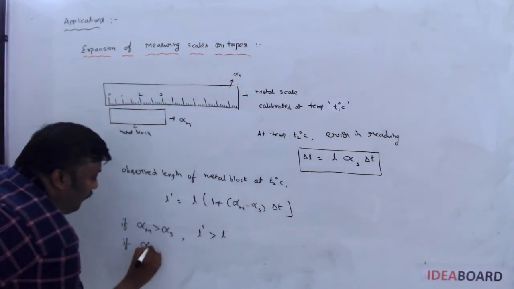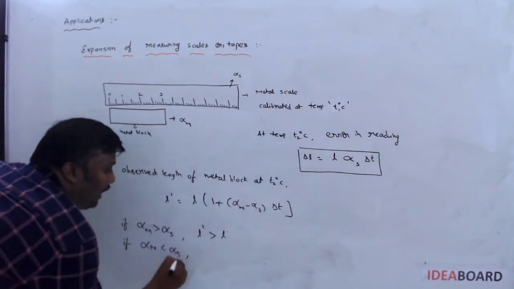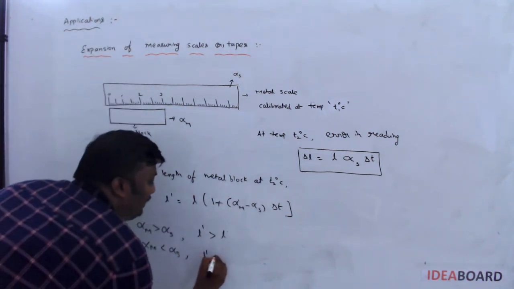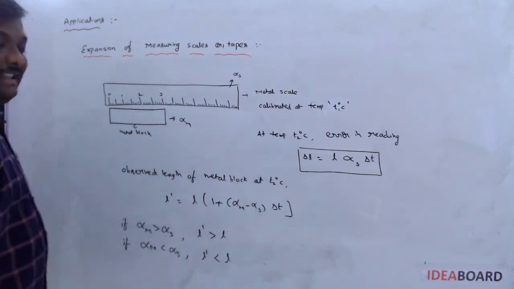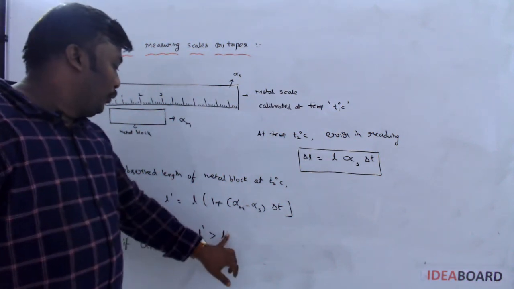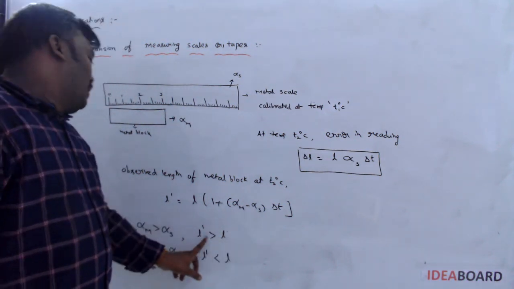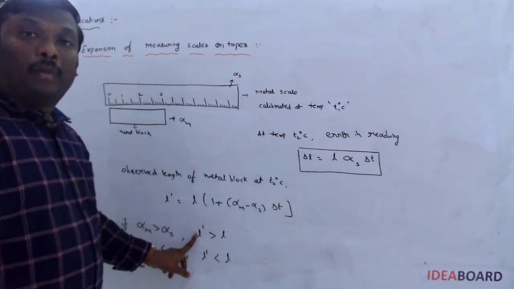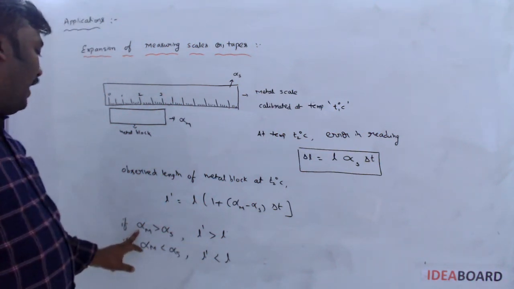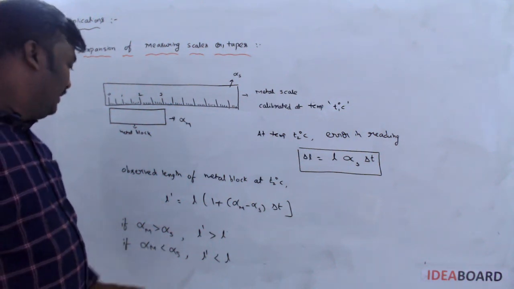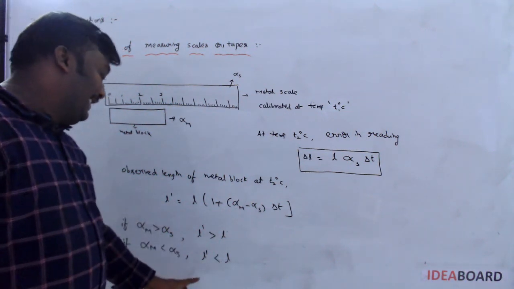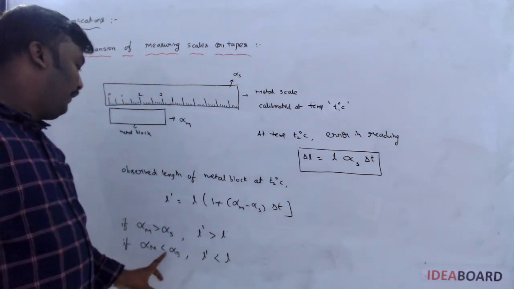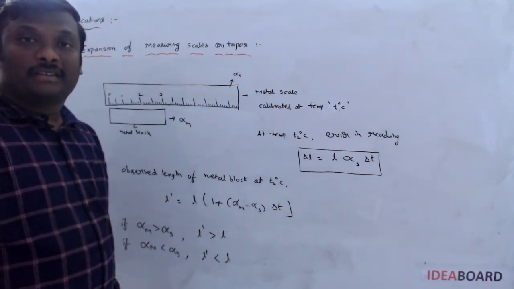If alpha m is less than alpha s, then it comes negative, then L dash is lesser than L. So the true reading is lesser than the observed reading if alpha m is greater than alpha s, and the true reading is greater than the observed length if alpha m is less than alpha s.